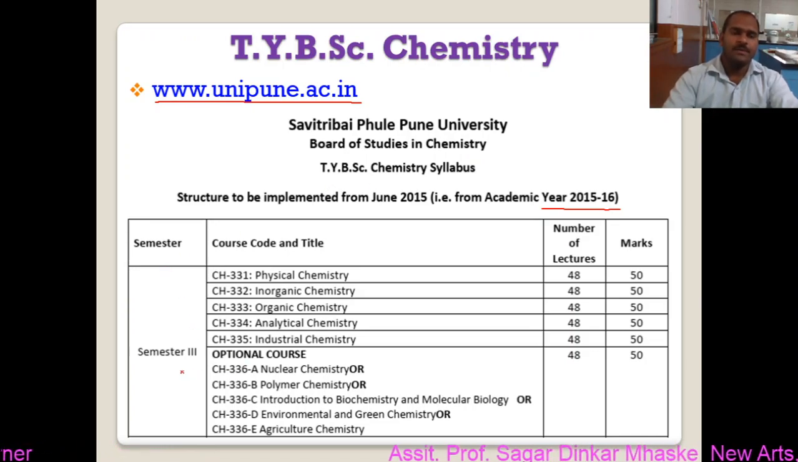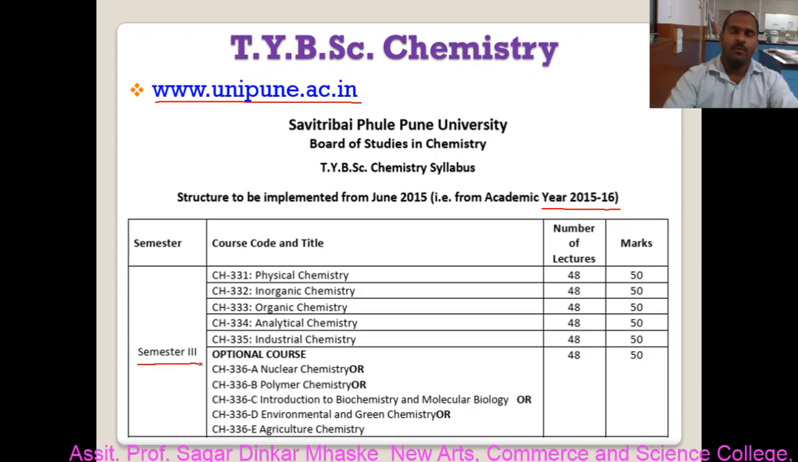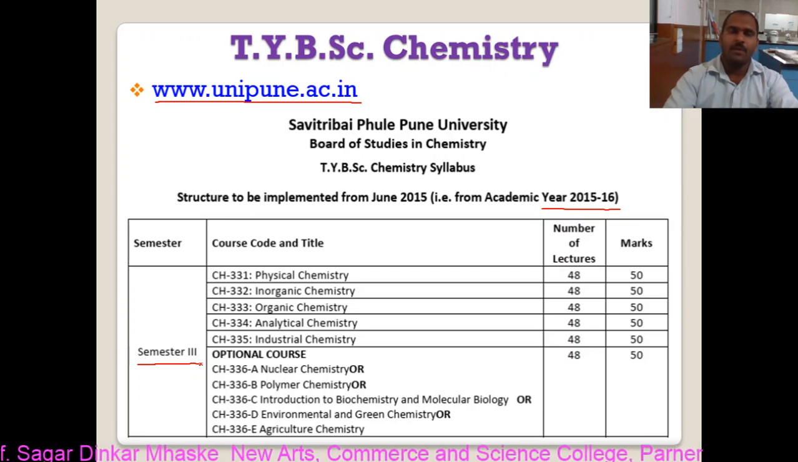This syllabus is designed by the board of studies in chemistry for TYBSc. Here we are going to discuss the semester third syllabus only. In semester third, students have to learn 6 different subjects. Out of that, 5 are compulsory and the sixth one is an optional subject. Different options are given, and out of that we have to choose one of them.